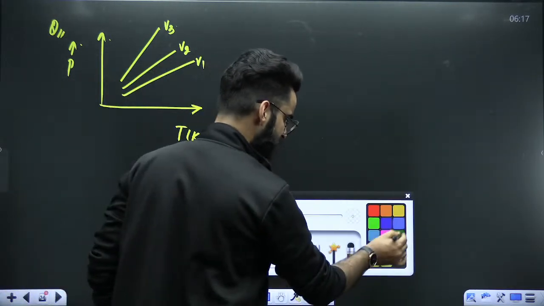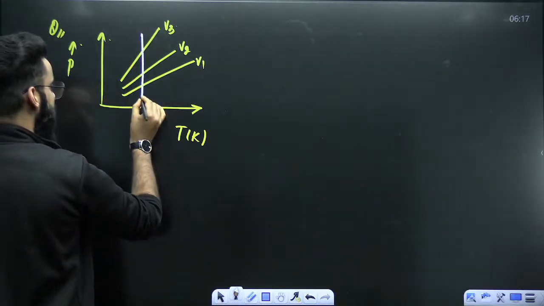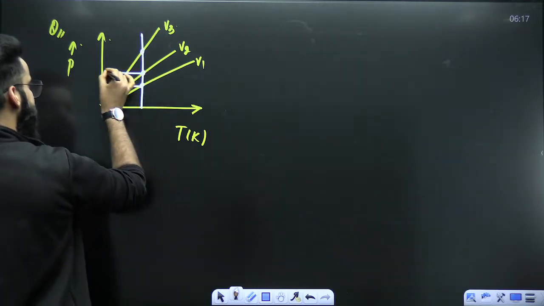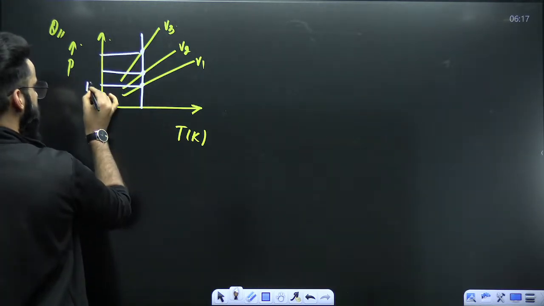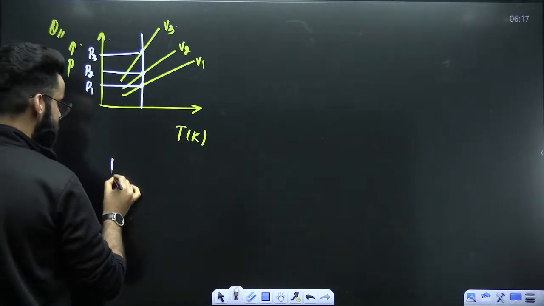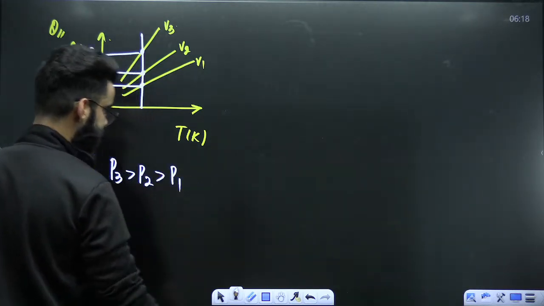The same procedure will be used again. We are not going to do some new procedure. Mark a straight line. Mark these points. Get the corresponding y-axis value. This has to be P1, this has to be P2, this has to be P3. So I can say P3 is greater than P2, which is greater than P1.